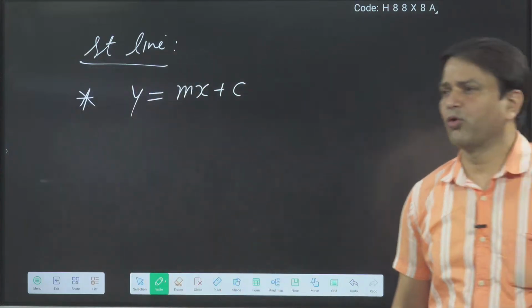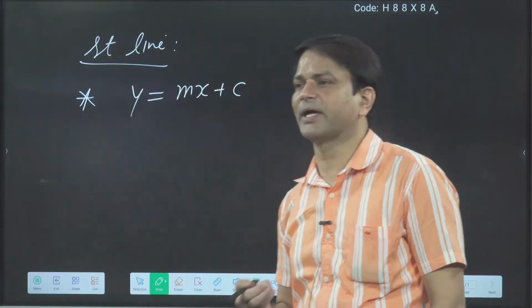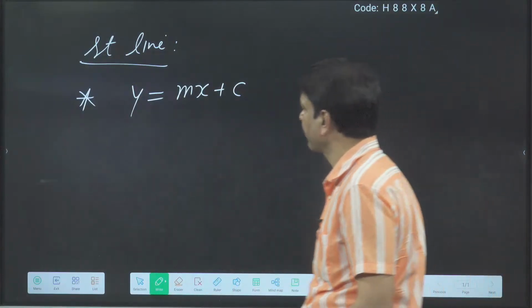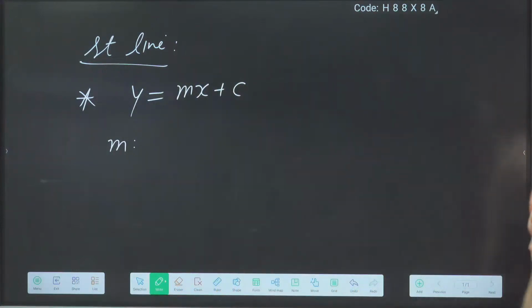So what is the m there? Everybody knows this equation, y = mx + c. What is the m there? Tell fast. What is the m there?